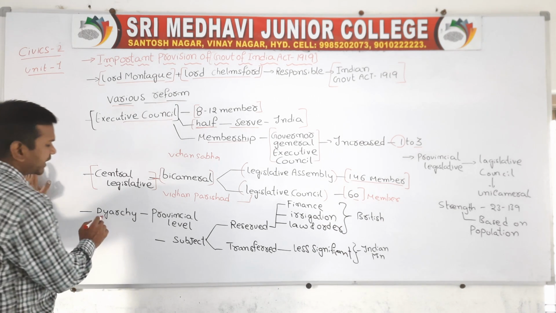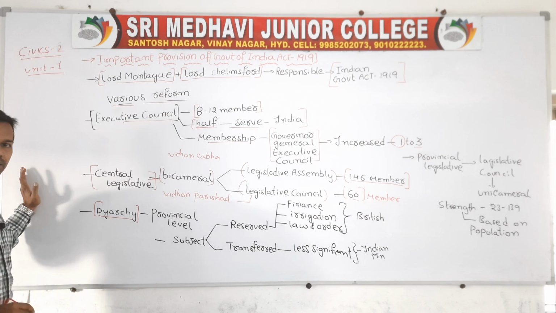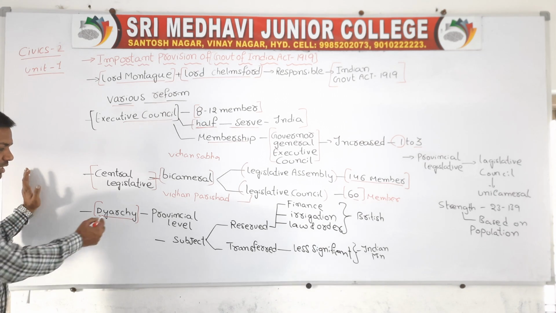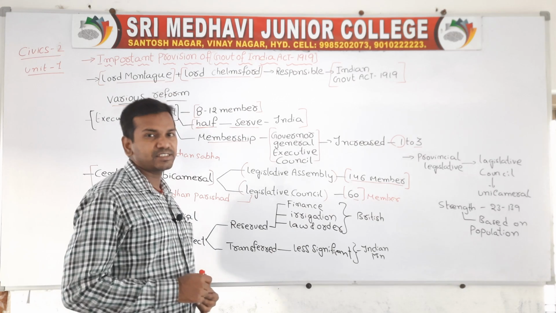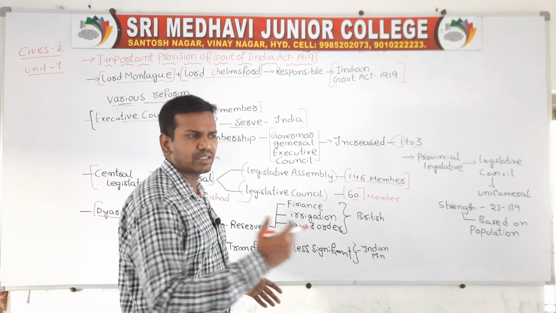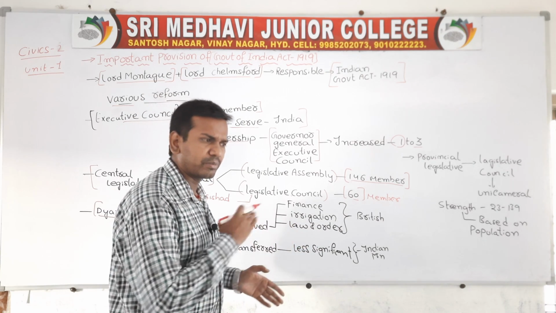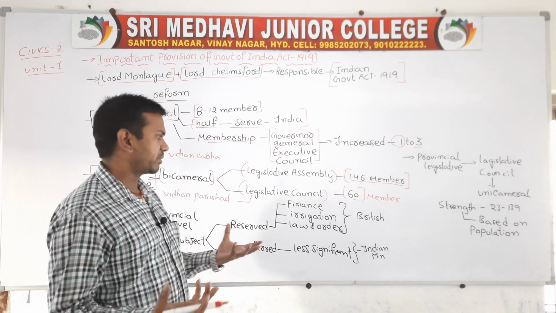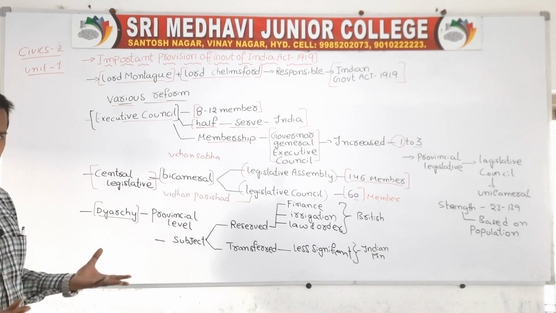Now they have introduced Diarchy. Children, Diarchy means whenever the powers are under the control of two governments. For example, the country's power is distributed under two governments, that is called Diarchy. During that time the Britishers introduced the Diarchy system. In Diarchy, some power they vested in the control of the Indian government, and some power will be under the control of the British government. So whenever the power is transferred to two different governments, that is called the Diarchy system.